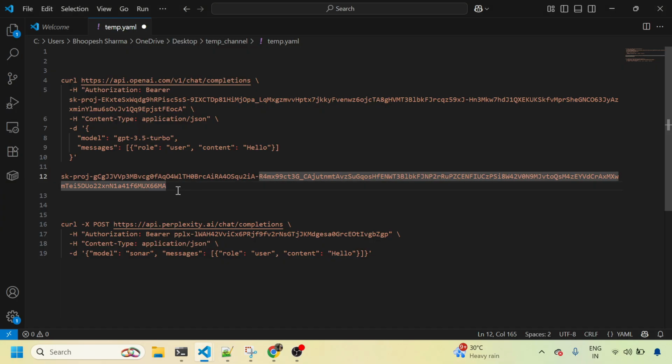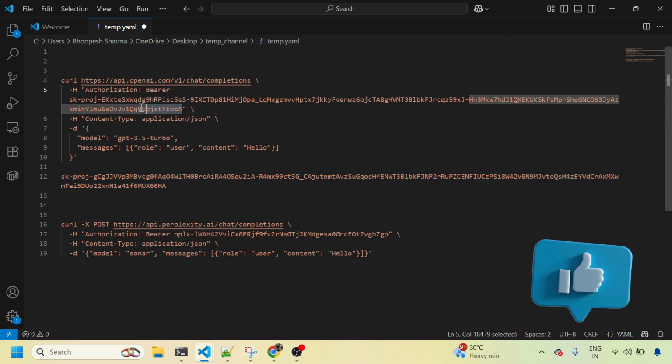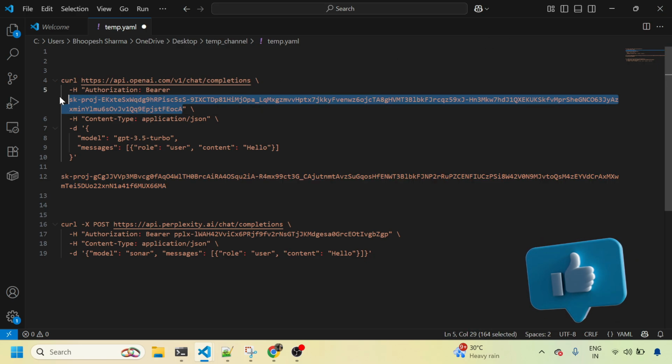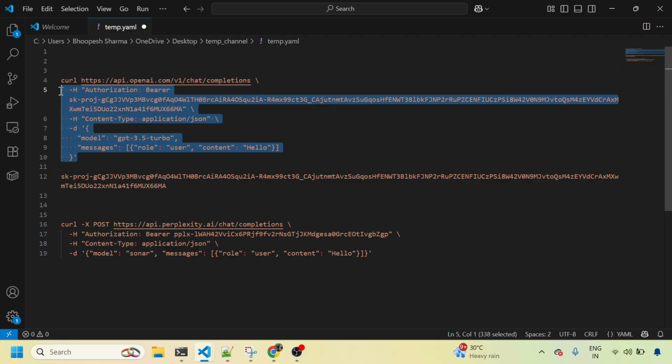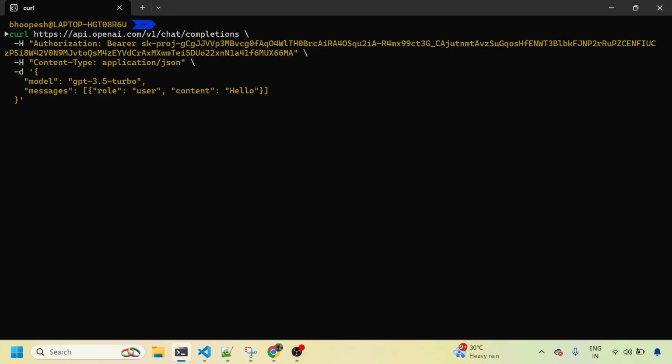So this is my API key which I've created. I'll copy this API key and then we'll use it in the authorization bearer header. You need to make sure that you are putting in this URL. We are doing a curl on this URL with the authorization bearer, the content type, and this is the payload. And this is the model. You need to make sure that the model is correct. So let me see whether this API key is correct or not before I use it in the model. I'll just run this curl command.